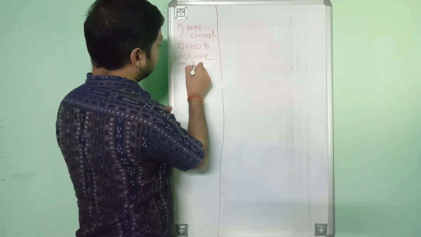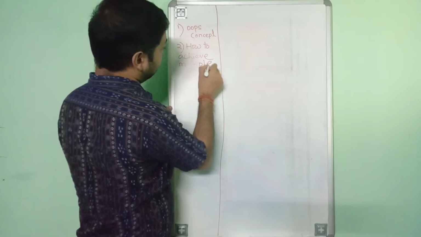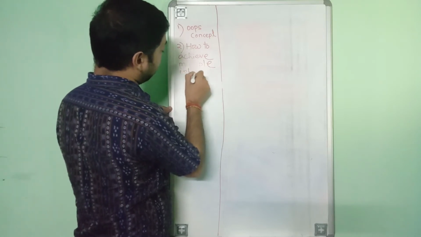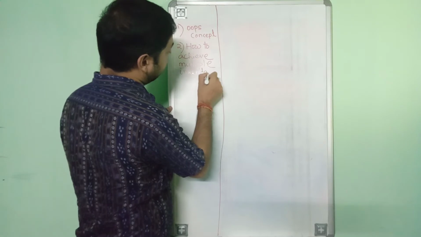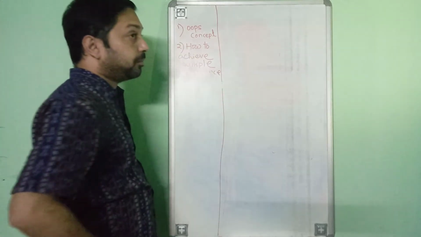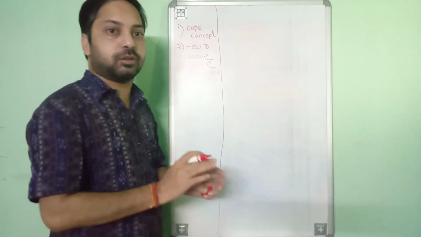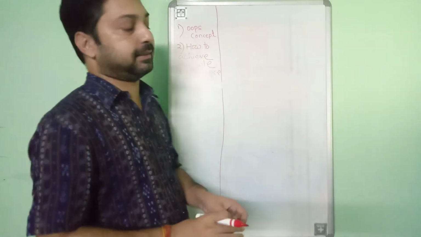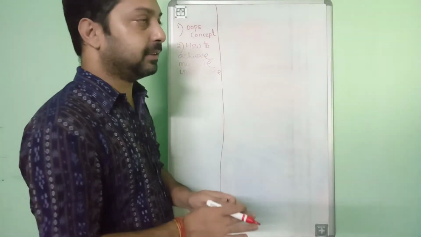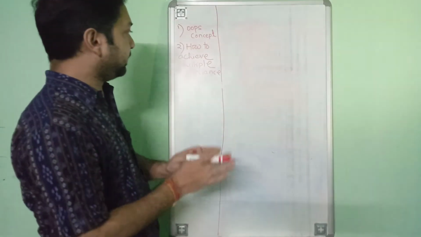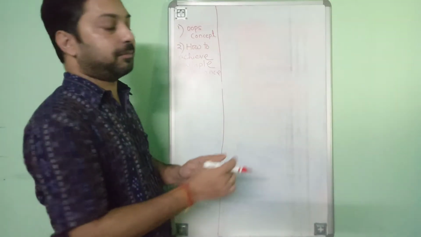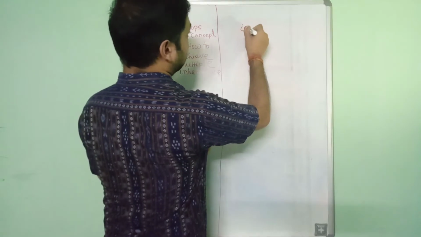As we already know, Java does not support multiple inheritance through classes, but it is possible through what? Interface. So your simple answer should be, multiple inheritance can be achieved in Java by using interface.